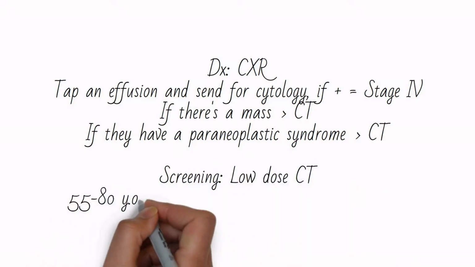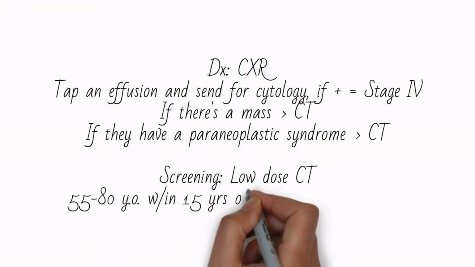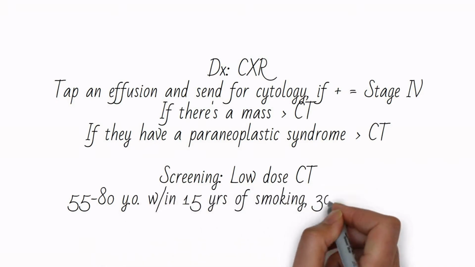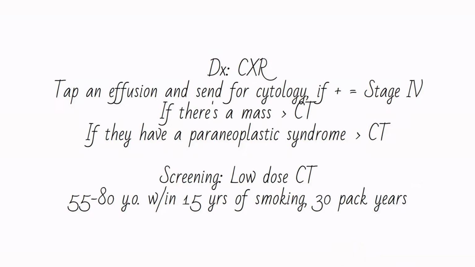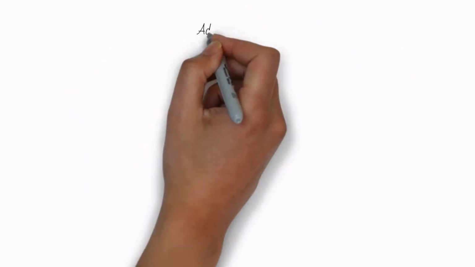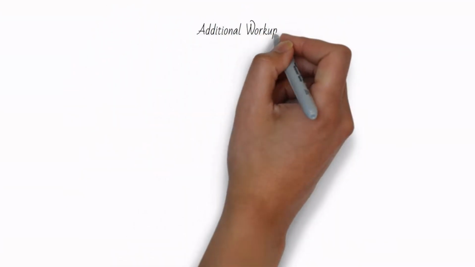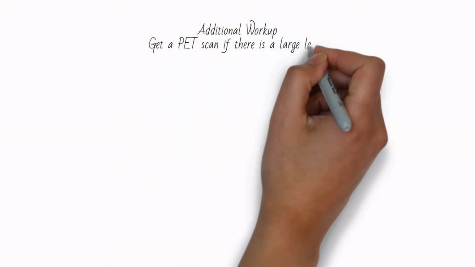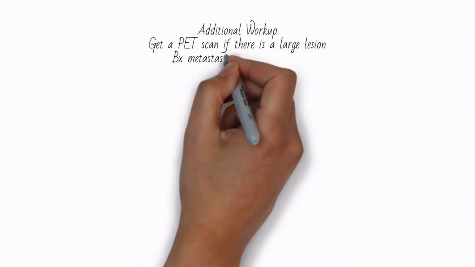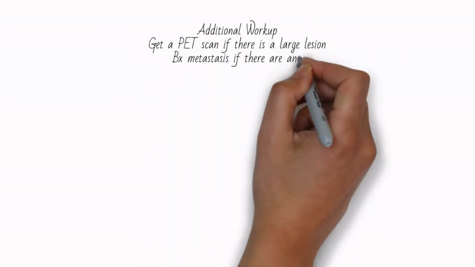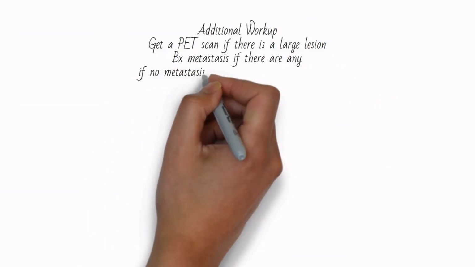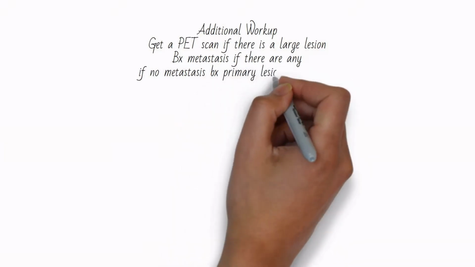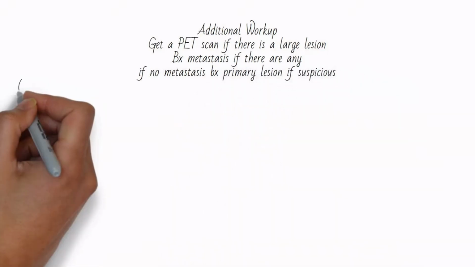Screening for lung cancer is a low-dose CT for any smoker with at least a 30-pack year history, age 55 to 80, who quit smoking within the past 15 years. To work up a suspicious lesion, suspicious meaning a spiculated lesion greater than 2 centimeters in an older, more likely male smoker, get a PET CT and biopsy any distant metastases. If no metastases, biopsy the primary lesion if suspicious.